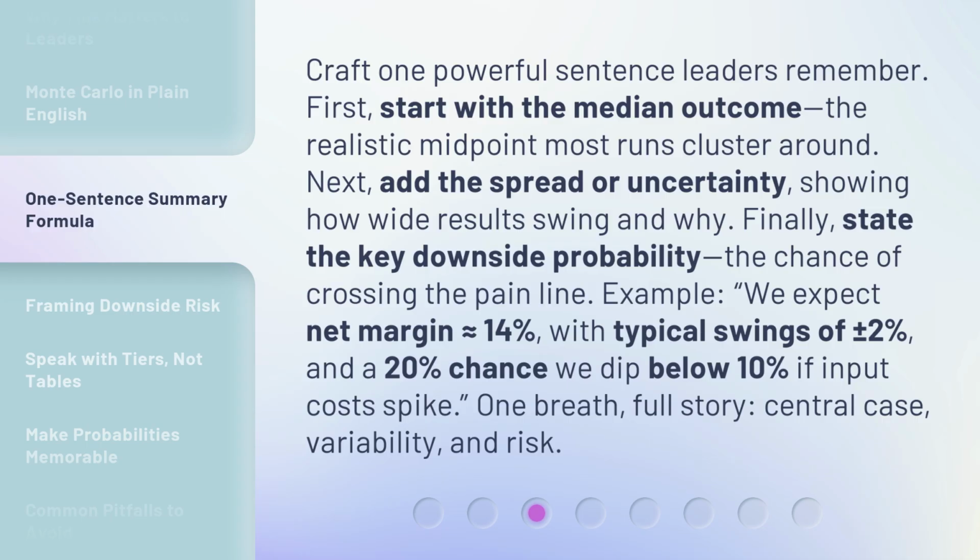Example: we expect net margin approximately equals 14%, with typical swings of plus or minus 2% and a 20% chance we dip below 10% if input costs spike. One breath, full story: central case, variability, and risk.